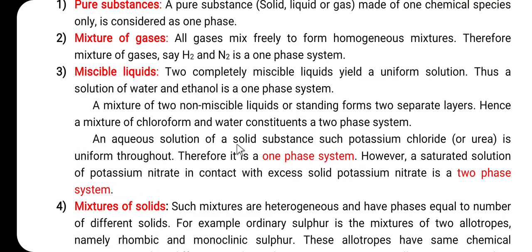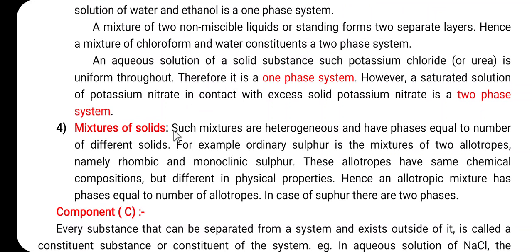Then an aqueous solution of a solid substance such as potassium chloride or urea. When potassium chloride or urea dissolves in water, it is uniform throughout. Therefore, it is a one phase system. However, a saturated solution of potassium nitrate or potassium chloride in contact with excess solid potassium nitrate or potassium chloride is a two phase system. So this is the third example of the phase.